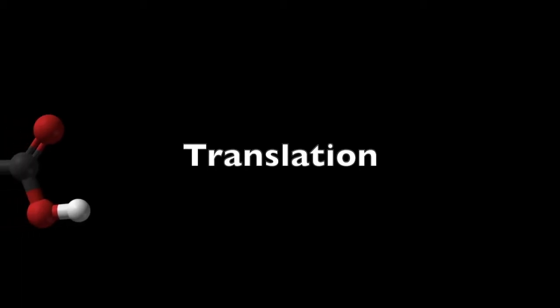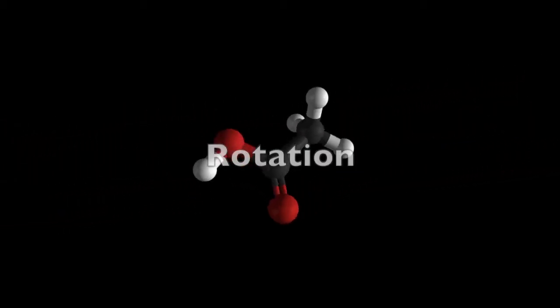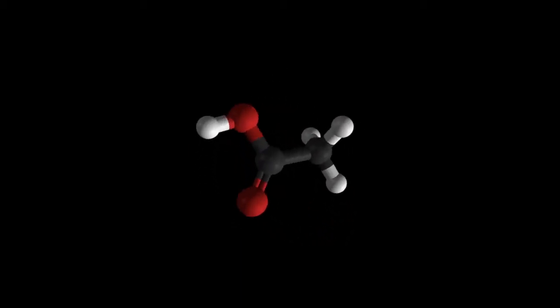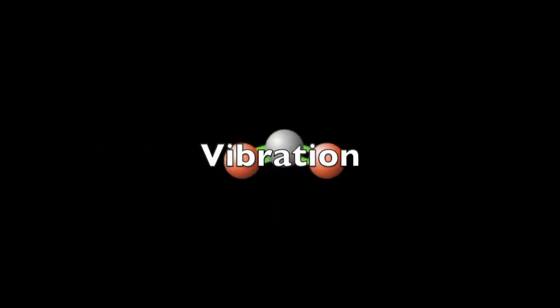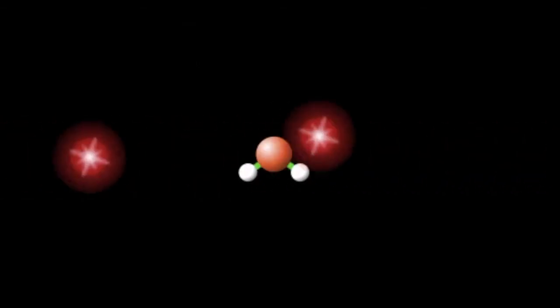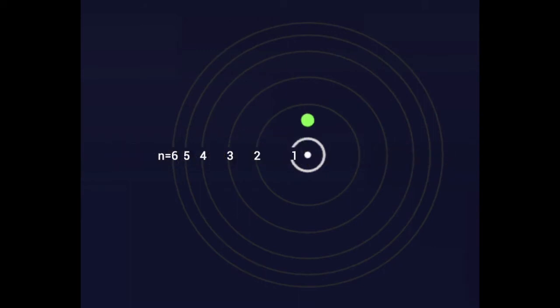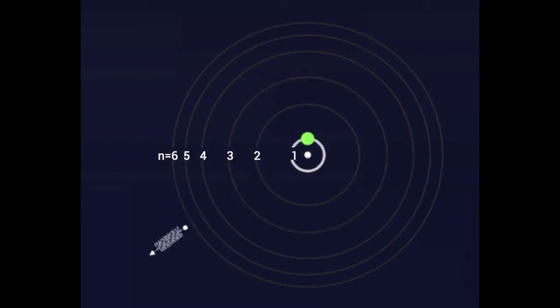One of them is translation, and this is the molecule moving around as a whole. Another is rotation, or spinning around. When we talk about this, we're talking about the rotation of the molecule as a whole. Vibration means the oscillation back and forth along the bonds, and electronic transitions involve the actual moving of electrons from one energy level to another.